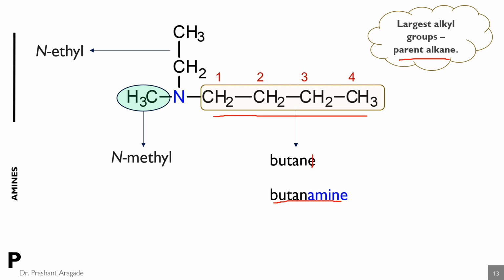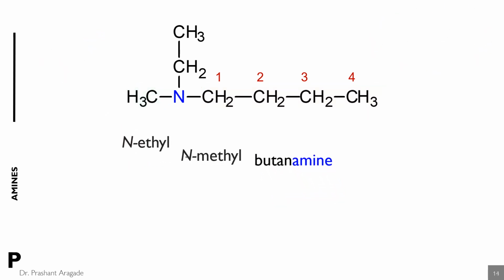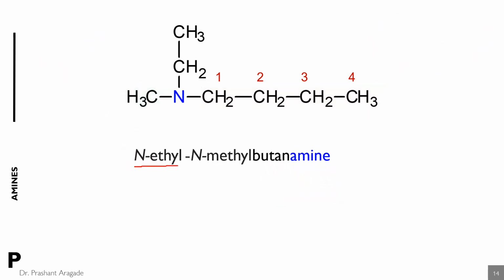So whenever 2 different substituents are there, you have to arrange the substituents according to the alphabet. So here don't consider N because it is the position number. It indicates that the ethyl group is attached to the nitrogen atom. So while arranging the substituents, just arrange them according to the alphabet. Ethyl starts with E and methyl starts with M. So definitely ethyl will come first. So the name of this compound is N-ethyl N-methyl butanamine.